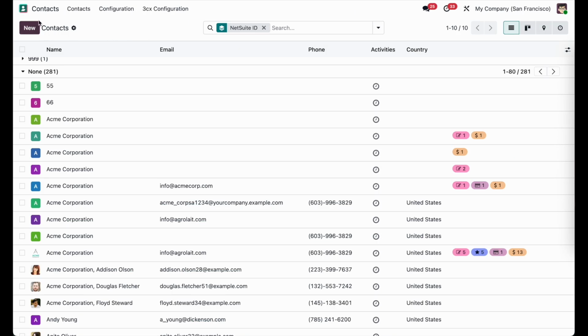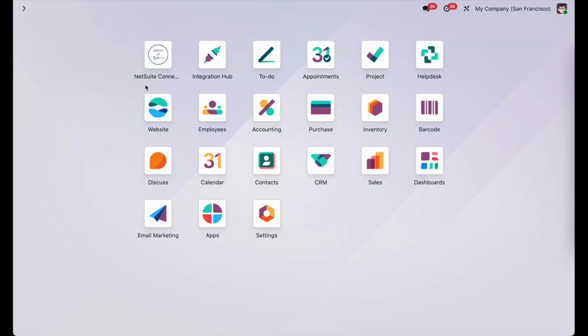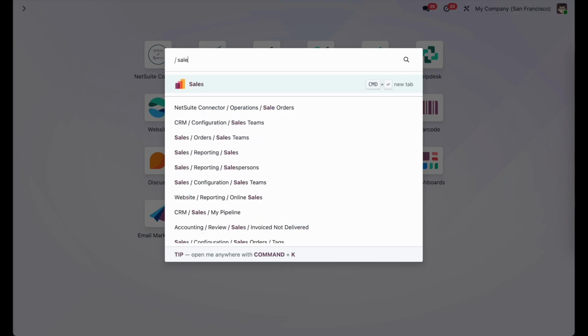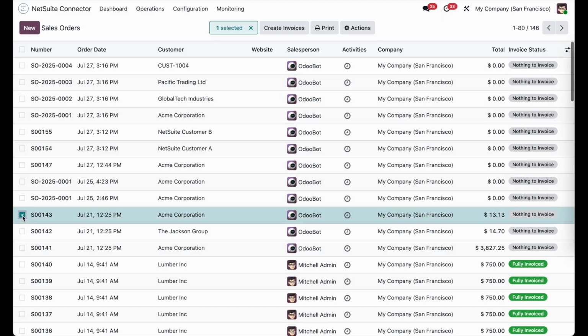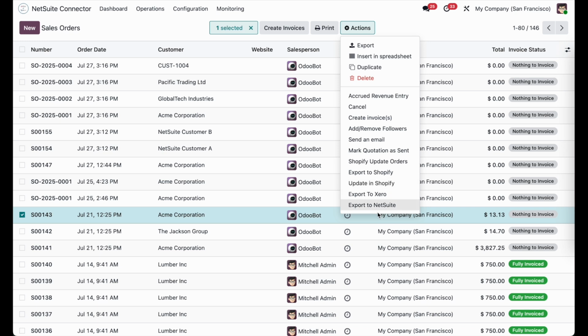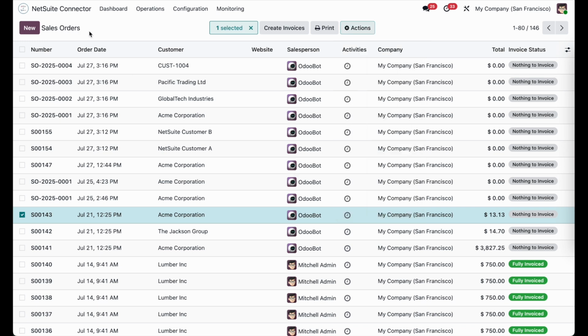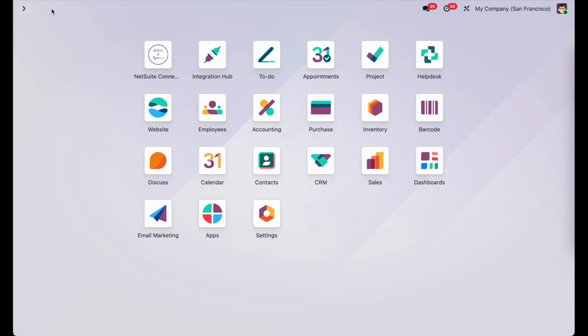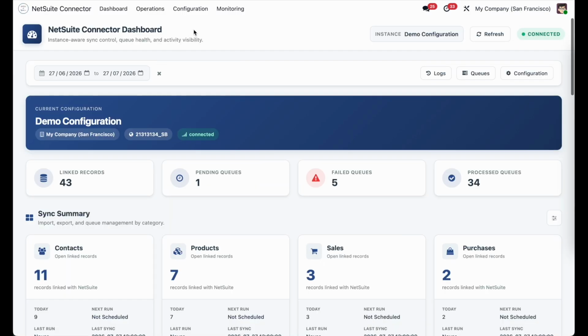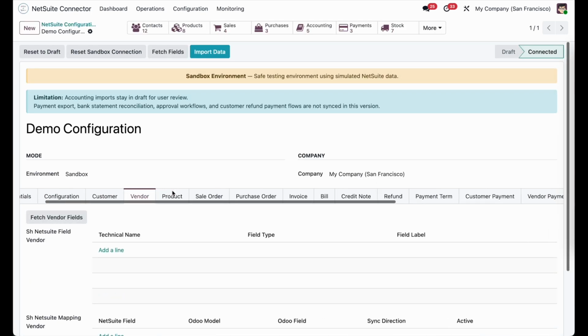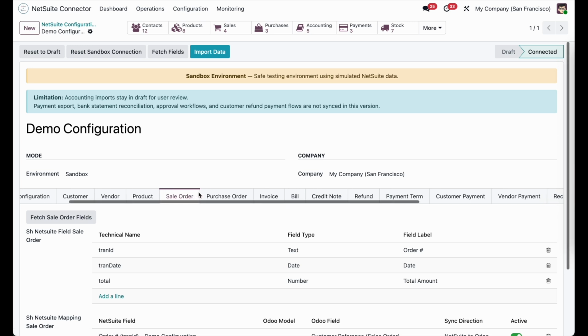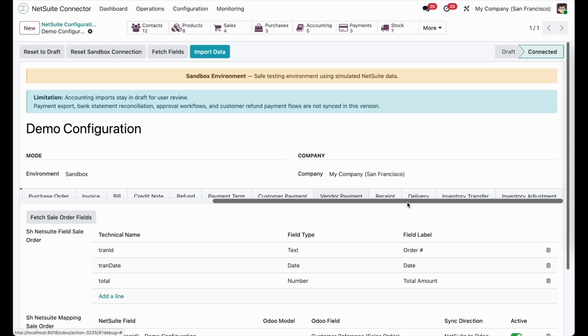So accordingly, we have multiples like sales and purchase. We can also export all the NetSuite categories which we have mentioned inside the NetSuite configurations. So here are all the customers, vendors, products, sale, purchase, bills, invoice, credit notes. There are all the categories.